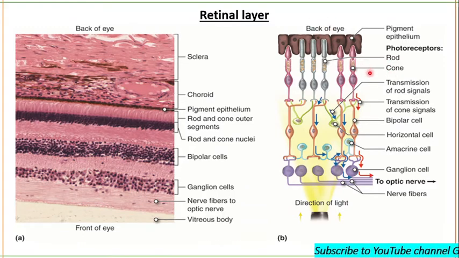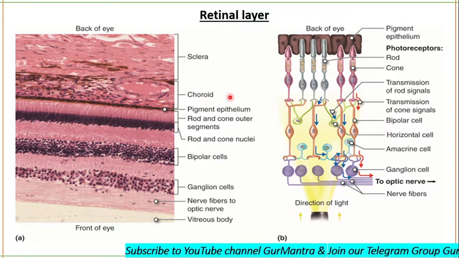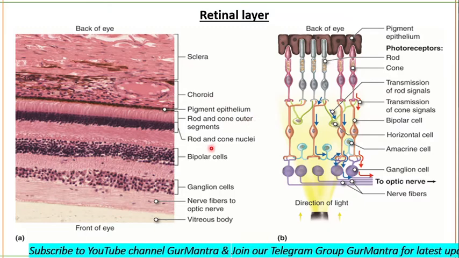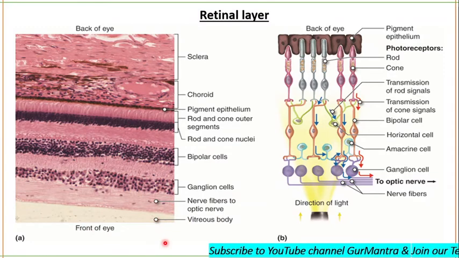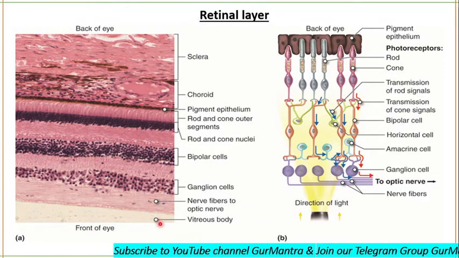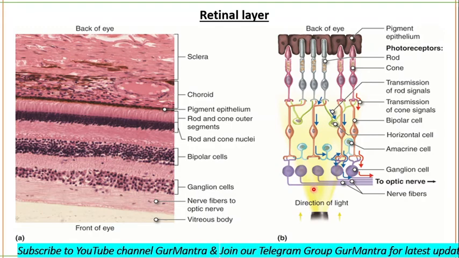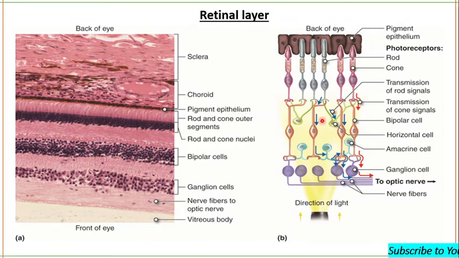It will have rods and cones. Fine. This is the sclera, choroid, pigmented epithelium, rods and cones nuclei. These are the bipolar cells, these are ganglion cells, these are nerve fibers and the vitreous body. This is the front of the eye, this is the back of the eye.